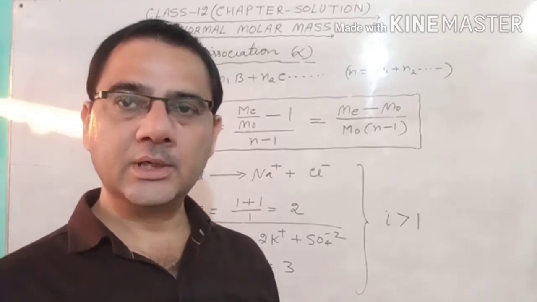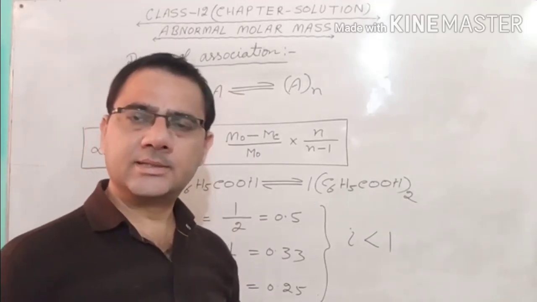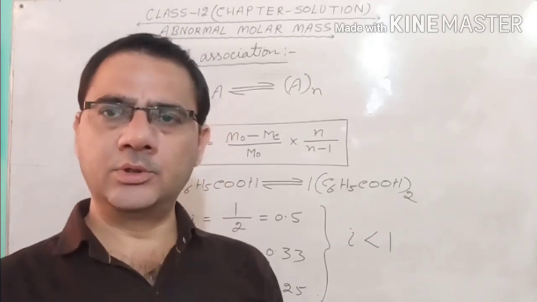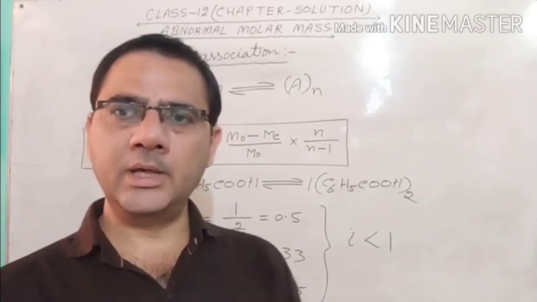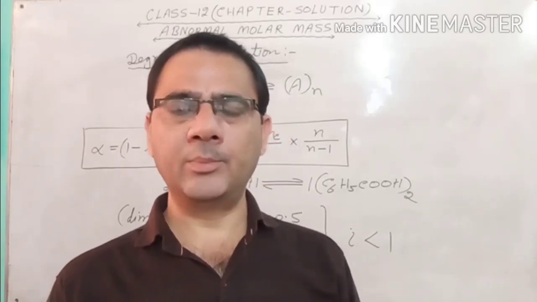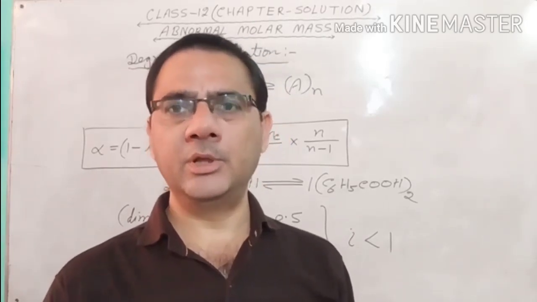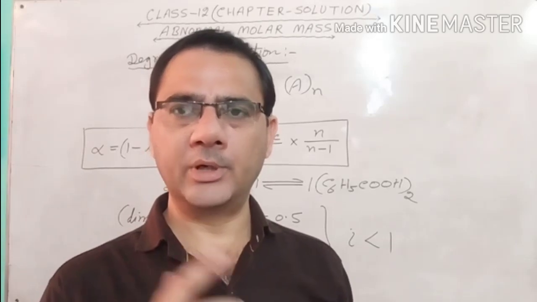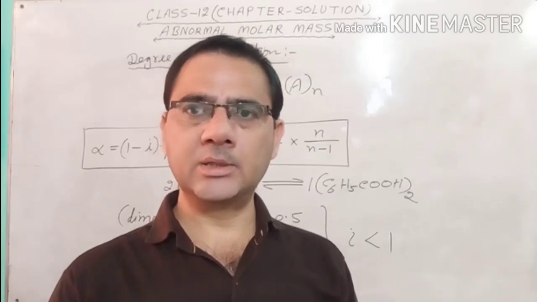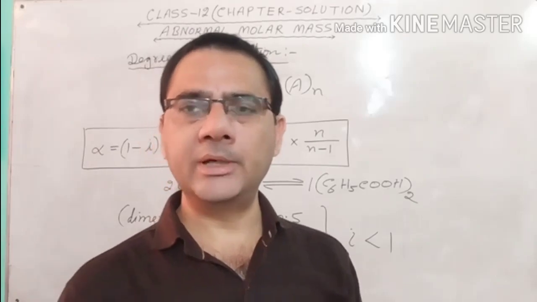Now we will study the case of association. Now see the next case of association. In association, what happens when a solute is dissolved in the solvent, then they associate to each other. Maybe two particles join together and form one particle. Maybe three particles join together and form one particle. And maybe four particles join together and form one particle. So either they may form dimer or trimer or tetramer. Two particles combining, dimer; three particles combining, trimer; four particles combining, tetramer.